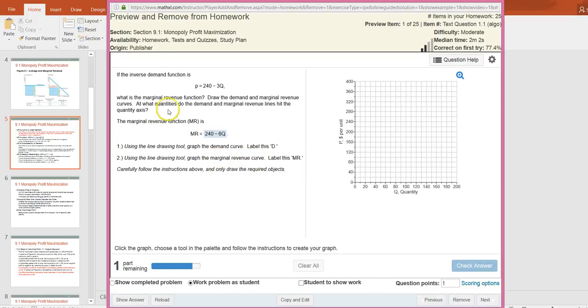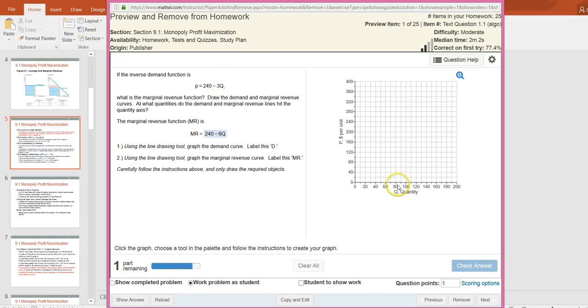Now we need to draw both the inverse demand curve and marginal revenue curve, and it also asks at what quantities the demand and the marginal revenue lines hit the quantity axis. So the quantity axis is the horizontal axis here. That's when either the price or marginal revenue equals 0. So when the price equals 0, then Q has to be 240 divided by 3, that's 80.